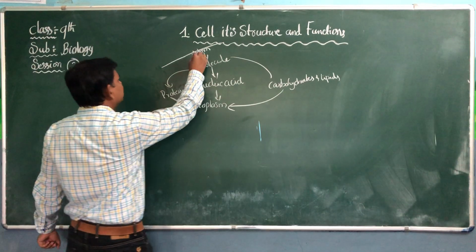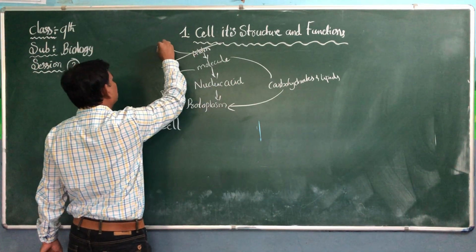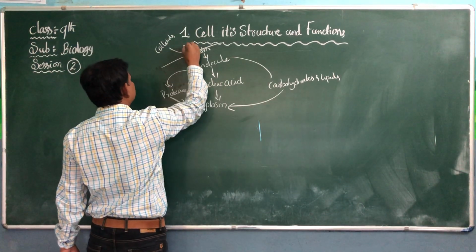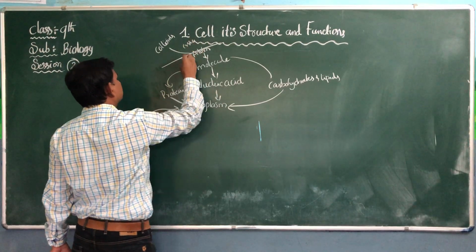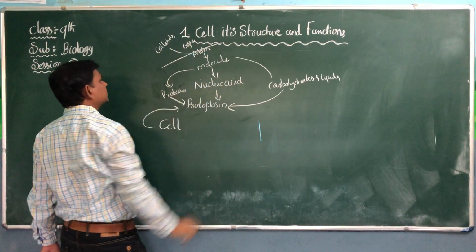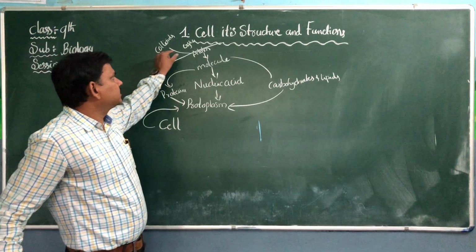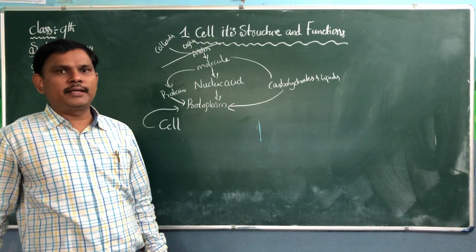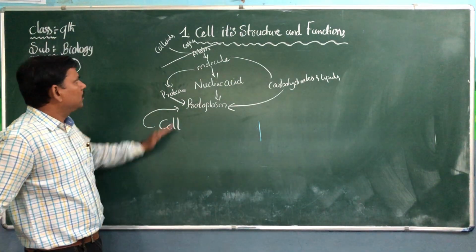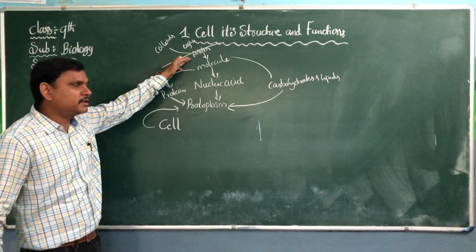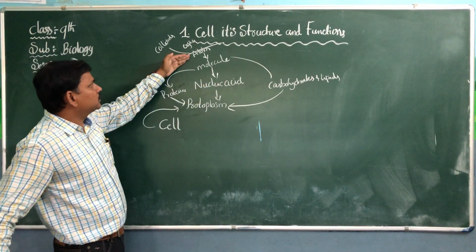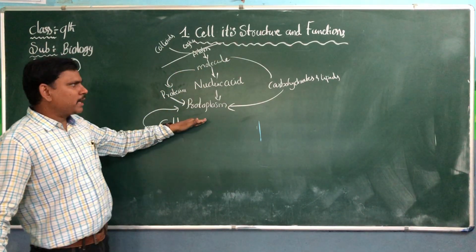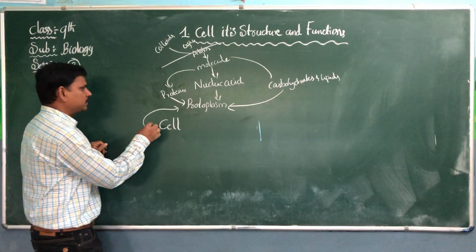But in non-living things, it is either in colloidal form or crystal form, and then it stops. But in living things, it continues. Atoms, molecules are formed; from molecules to nucleic acids, protoplasm is formed; from the protoplasm, the cell.